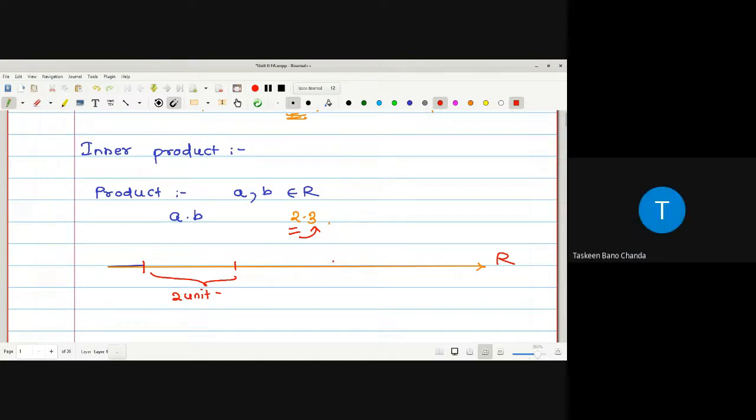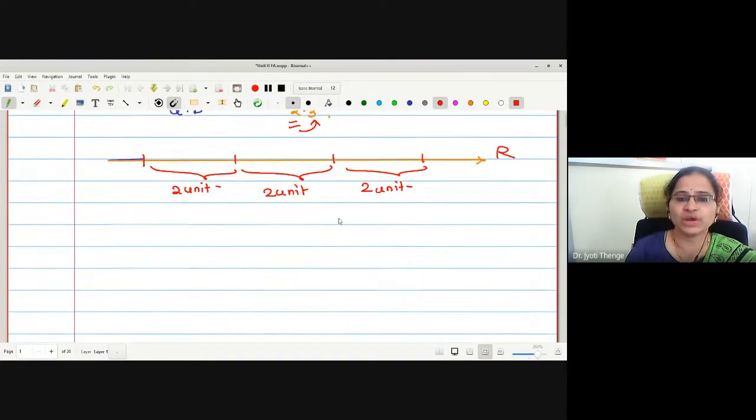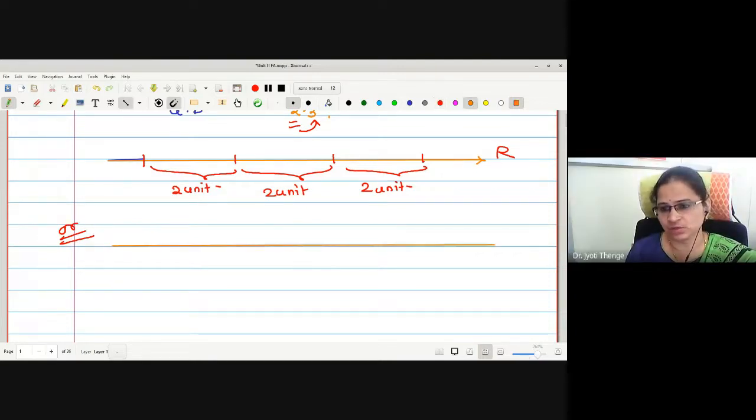Therefore, this is 2 units, this is 2 units, and this is also 2 units. Therefore, a 2-unit distance taken 3 times, or what one can do, a 3-unit distance taken 2 times. Yes, one of the ways we can follow.